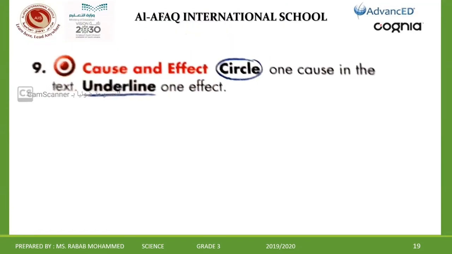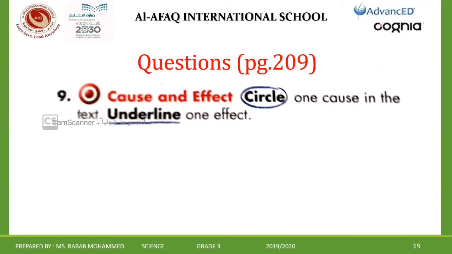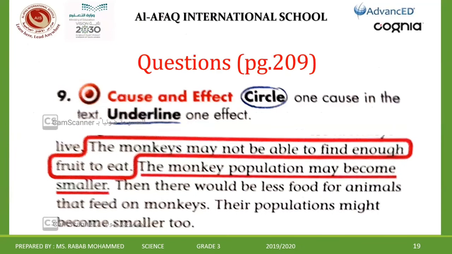The question here is cause and effect. Circle one cause in the text, underline one effect. Who can tell me the cause and the effect? Maybe I will tell you, to make it easy. Here in your paragraph on page 209, the cause is that the monkeys may not be able to find enough fruit to eat because of the hurricane.